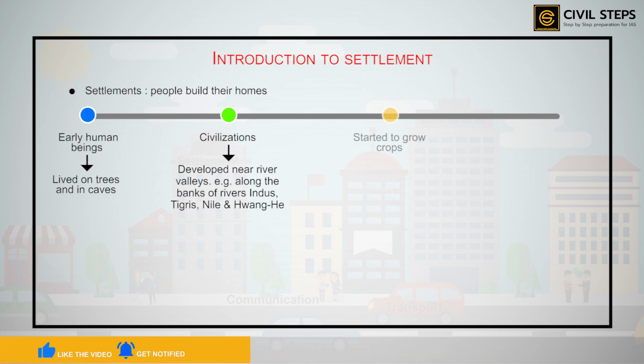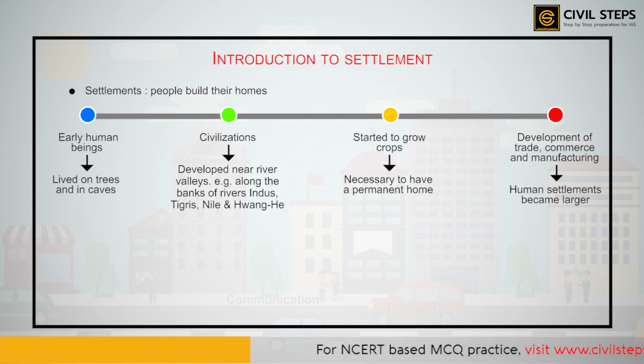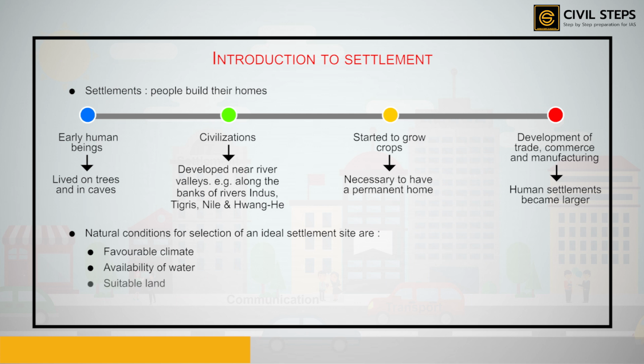When they started to grow crops, it became necessary to have a permanent home. The settlements grew near the river valleys as water was available and the land was also fertile. With the development of trade, commerce, and manufacturing, human settlements became larger and larger. The natural conditions for selection of an ideal settlement site are four: first, a favorable climate. Second, the availability of water. Third, suitable land. And fourth, fertile soil.